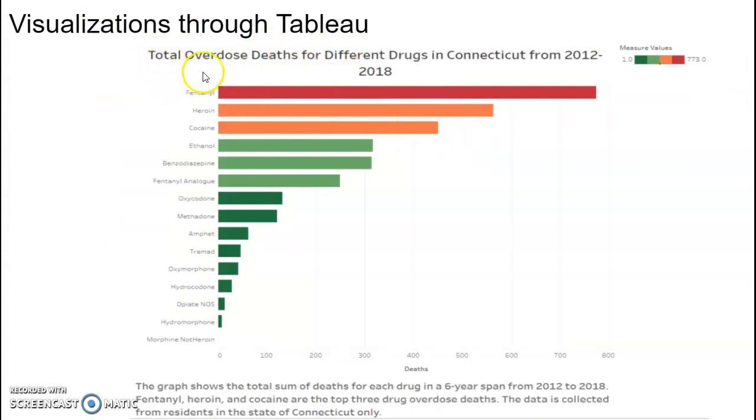This first graph shows the total overdose deaths for 4 different drugs in Connecticut, and the top 3 drugs are fentanyl, heroin, and cocaine. And I will be explaining almost all of these drugs, all of the visualizations from here on out will show between cocaine, heroin, and fentanyl, because those are the top 3 drugs that are abused in Connecticut, so I'm interested to see the difference between each 3.